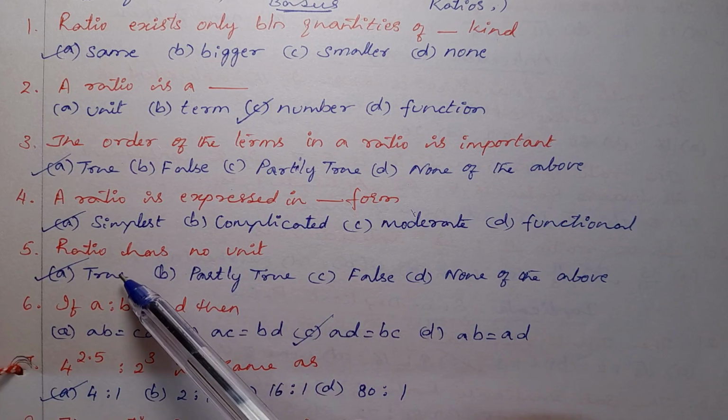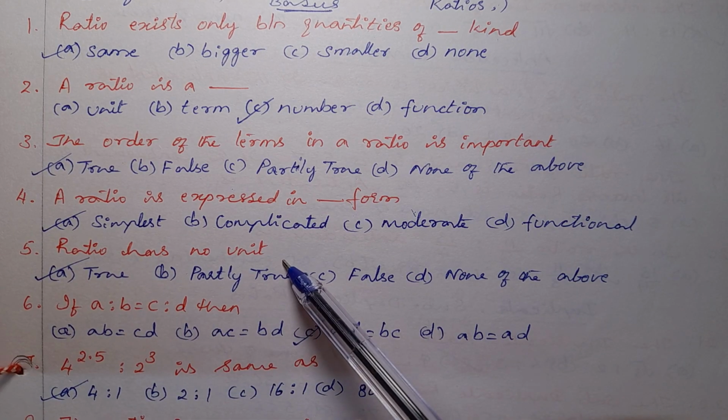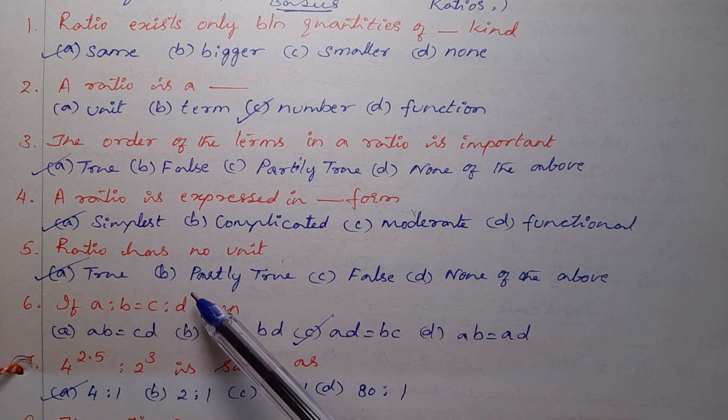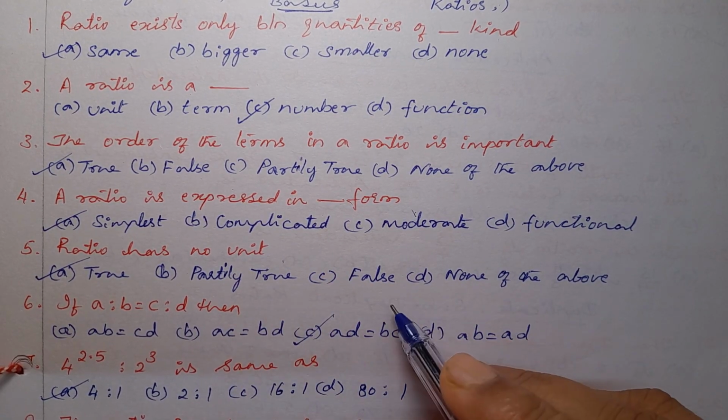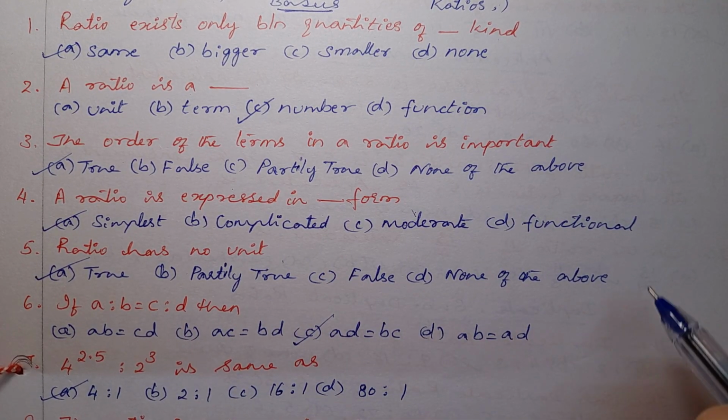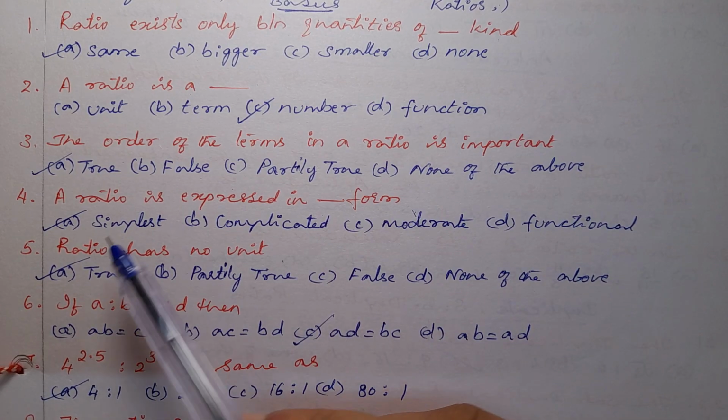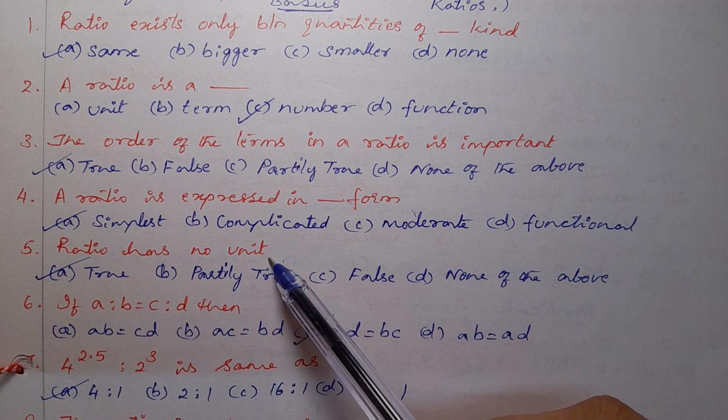Fifth question. Ratio has no unit. Option A true, option B partially true, option C false, option D none of the above. So option A is the correct answer. Ratio has no unit, so that is true.